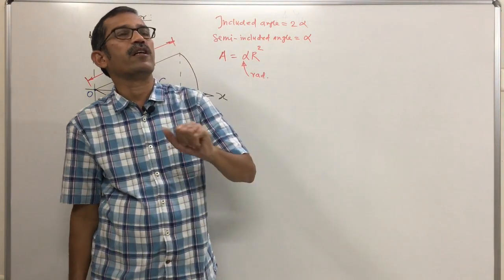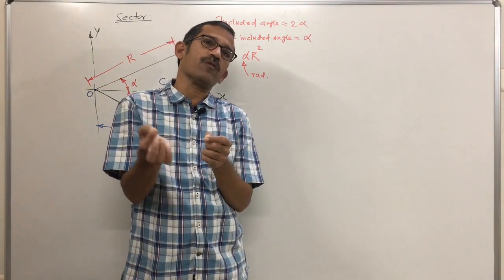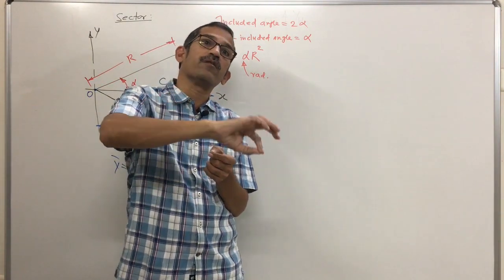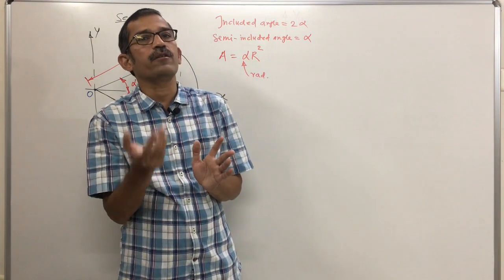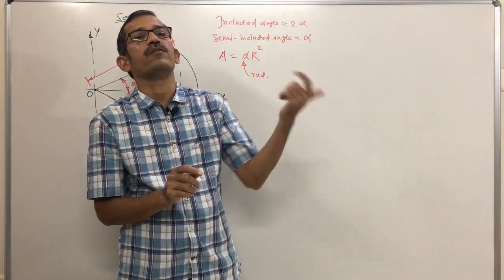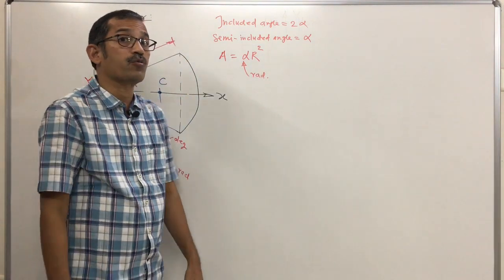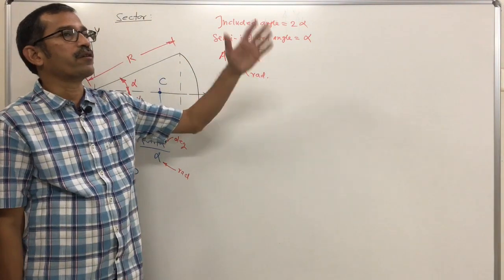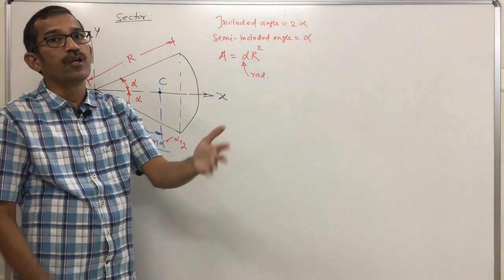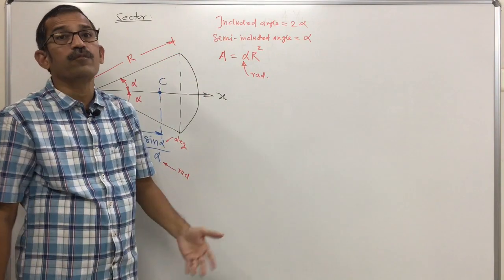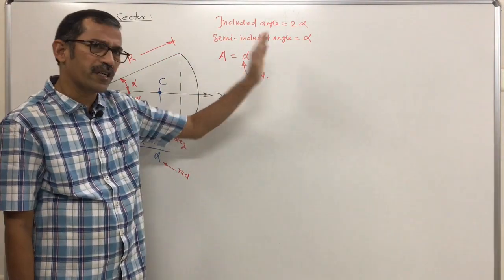Semicircular lamina, what is the area? Pi r square by 2. For a semicircular lamina, check: the total included angle is 180 degree, which means pi. What is the semi-included angle? Pi by 2. Area of semicircle is pi by 2 r square. Simple. Quarter circular lamina, pi r square by 4. What is the included angle in a quarter circle? 90 degree, which means pi by 2. Half of the included angle means pi by 4 into r square. That means it is always the semi-included angle into radius square.